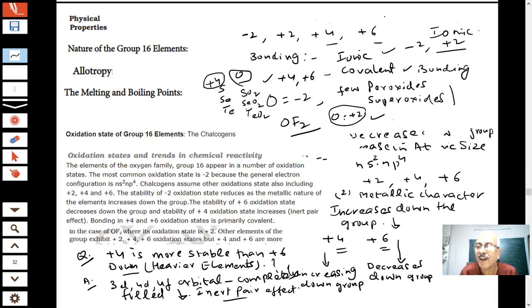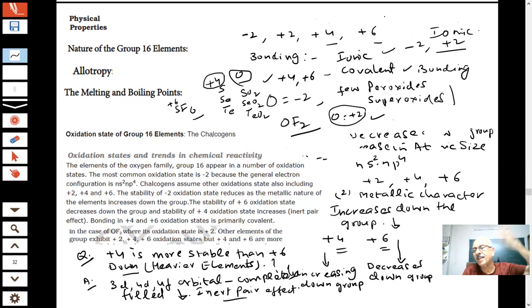Why? Because oxygen is a highly electronegative element. And if I have SF6, what is the oxidation state of this? It will be +6. So +6, because fluorine is the most electronegative element.